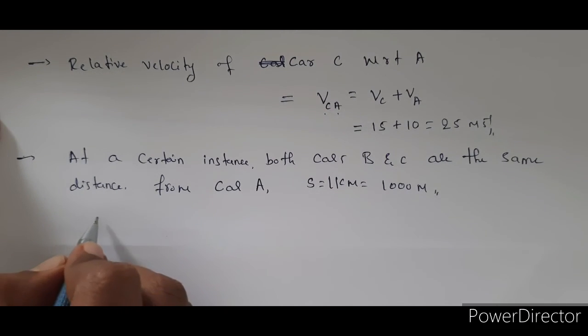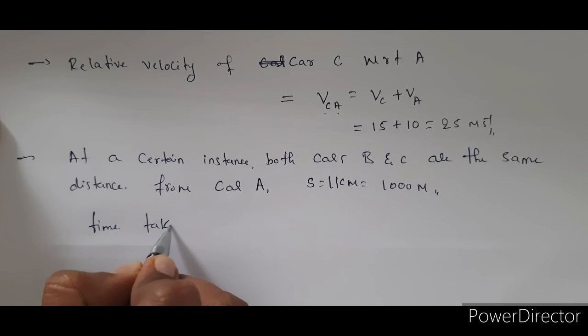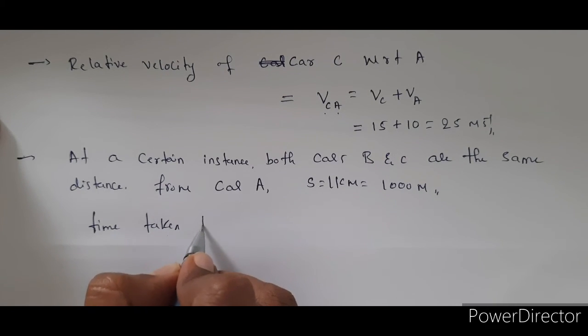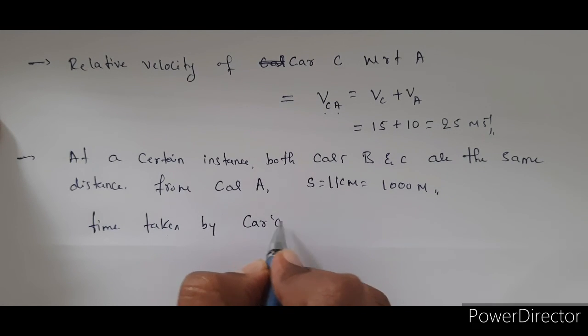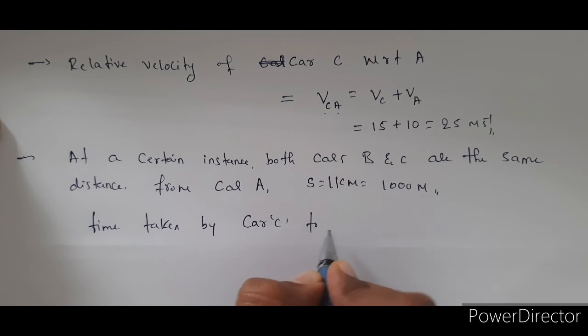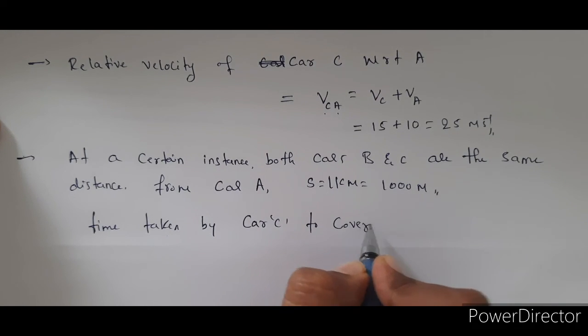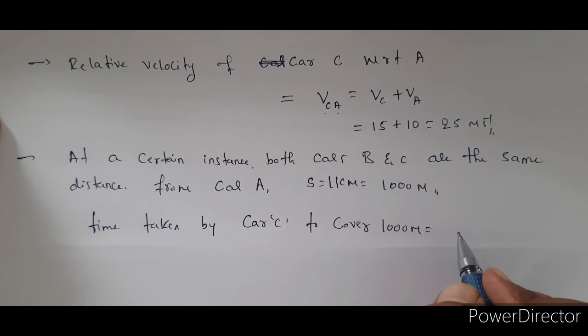Then the time taken by car C to cover 1000 meter: we already know that speed is equal to distance by time.